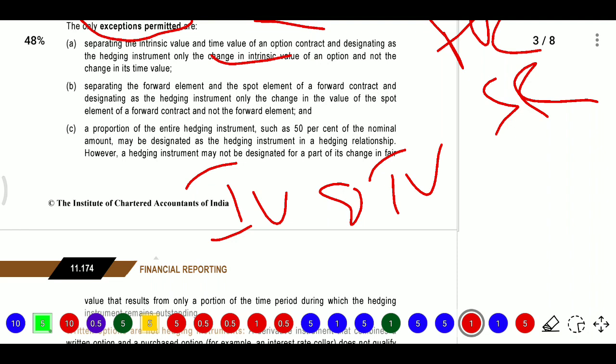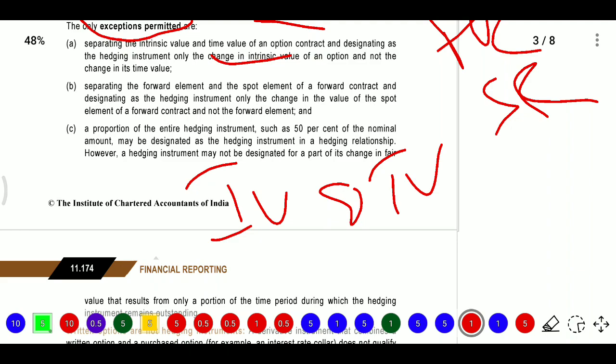So if you change any element, like quantity, it is not required to record. But if you change the contract itself, for example we entered at 500 rupees and now the contract amount becomes 600, then when the contract is changing, we need to record. If it is changing just an element, recognition is not required.